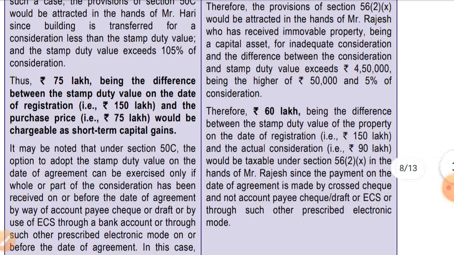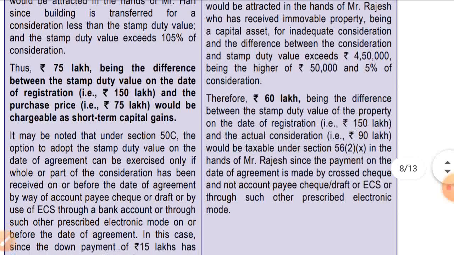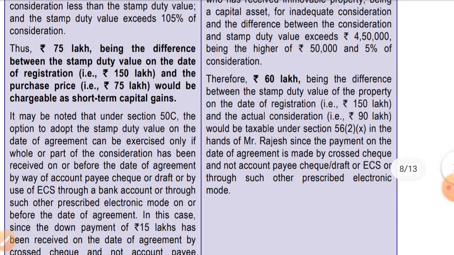Therefore, 60 lakhs, being the difference between the stamp duty value of the property on the date of registration and the actual consideration, that is 90 lakh, would be taxable under section 56(2)(x) in the hands of Mr. Rajesh, since the payment on the date of agreement is made by crossed cheque and not by account payee cheque, draft, or electronic clearing system, or through such other prescribed electronic mode.